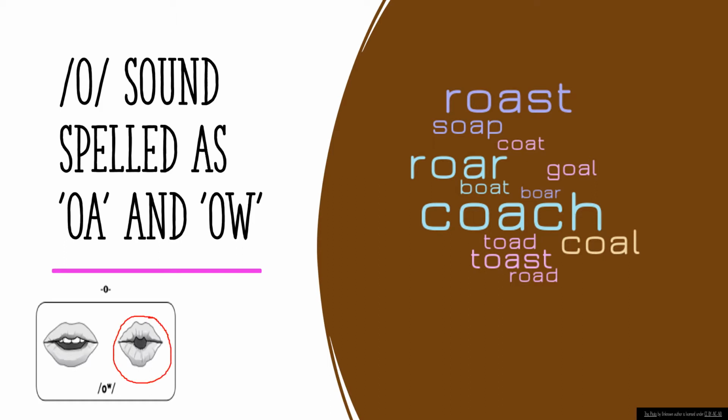So there are certain words on the screen. The words are roast, soap, coat, roar, goal, boat, bore, coach, toad, coal, toast, road. Basically, by default they are OA words, and in the coming part we are going to talk about the words which are formed using OW.